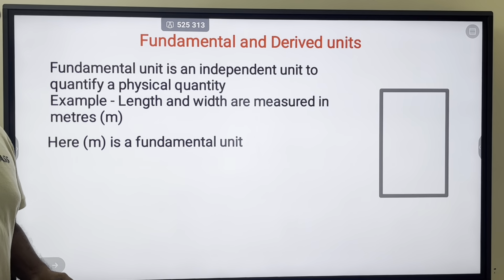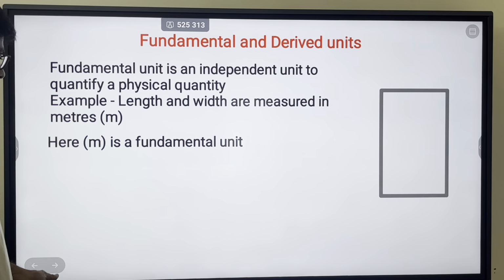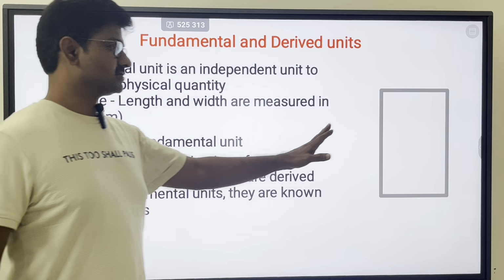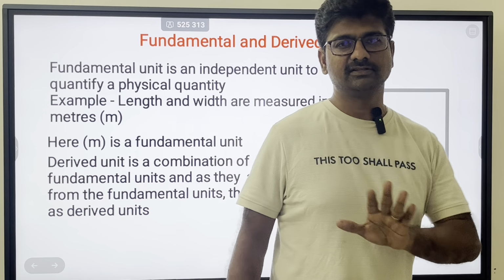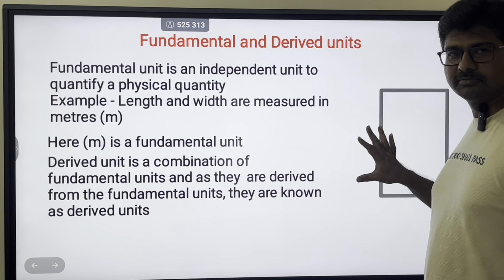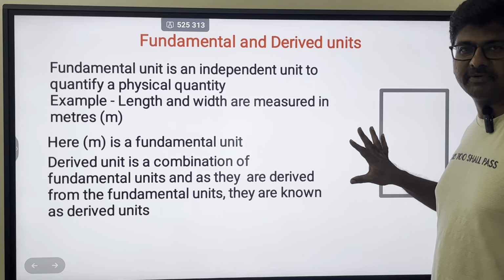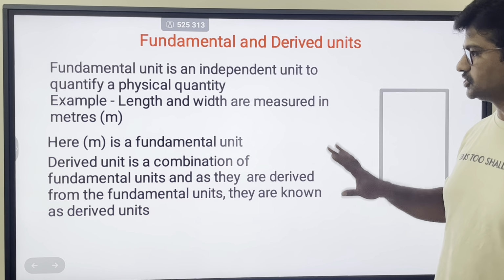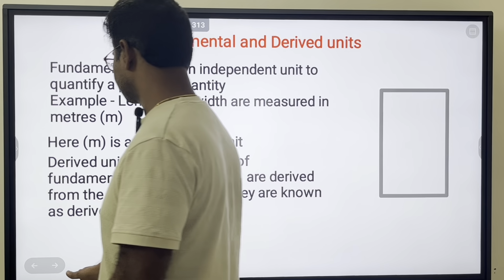So m is a fundamental unit. m means meters. I'm talking about all units in the SI system. So length is in meters. Length is a fundamental quantity. Width is also a fundamental quantity which is also measured in meters.